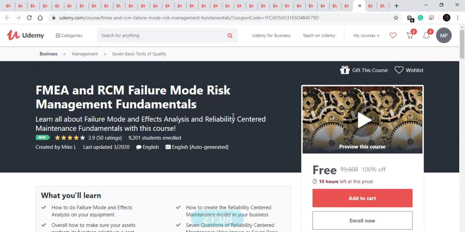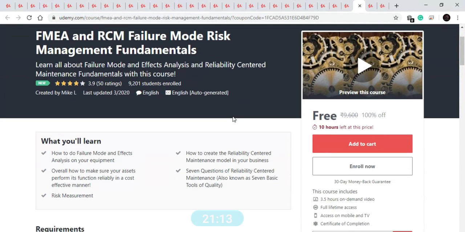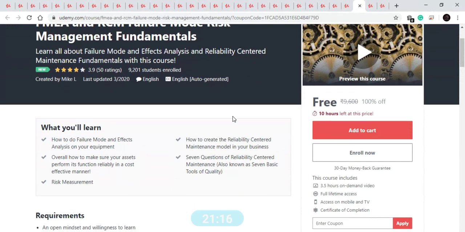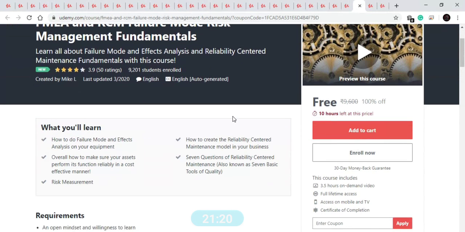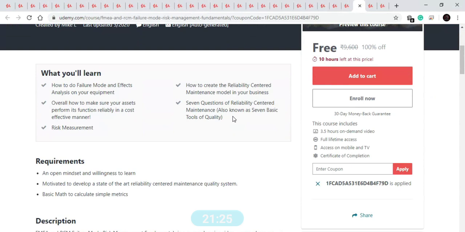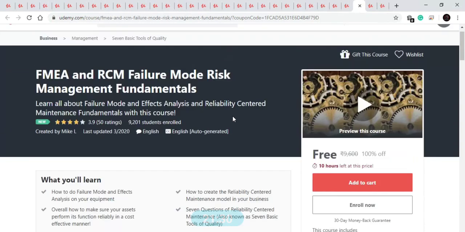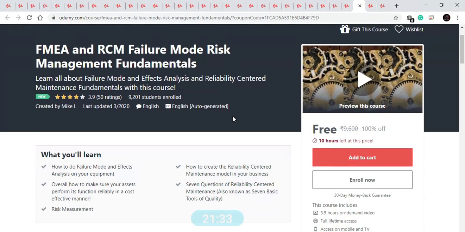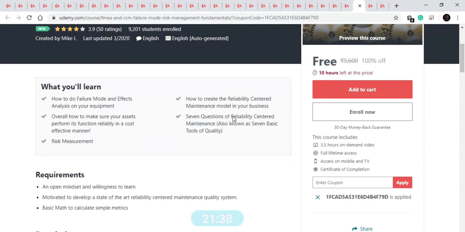Our next course is on FMEA and RCM: failure mode, risk management and fundamentals. So this is a good course for those who want to learn about FMEA and RCM risk management models. It is a 3.5 hour course, available for free for just 10 hours, and in this course you will get 31 lectures. So you have to enroll for the course within 10 hours. After you enroll, you will get lifetime access. You can access these courses from mobile, desktop or TV, etc. So this is a good course to get enrolled for.